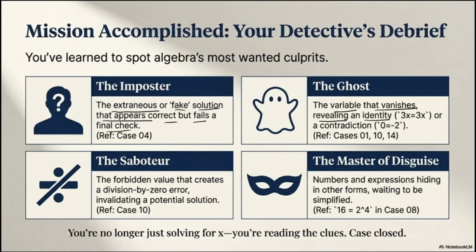If you have 3x is equal to 3x, or something like this, it means that you have an infinite number of answers. And if you face something like this, you do have 0 answers. The forbidden value that is going to create division by 0, as I told you the very first time, you have to consider the fact that you're dealing with fractions. You have to make sure that your final answer should not make your equation undefined. And finally, numbers and expressions are hiding in other forms, waiting to be simplified.